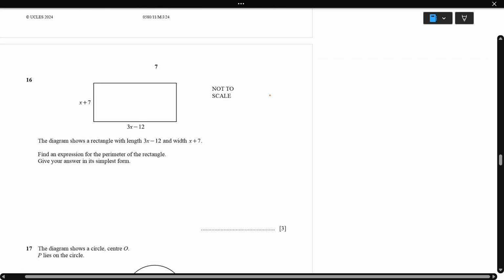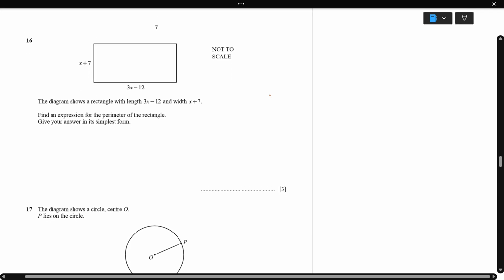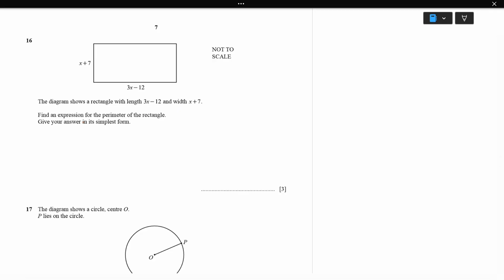The next question is question 16. The diagram shows a rectangle with the length 3x minus 12 and the width x plus 7. Find an expression for the perimeter of the rectangle. Perimeter is 2 times length plus 2 times breadth. So 2 times 3x minus 12 plus 2 times x plus 7. When I expand this, it is 6x minus 24 plus 2x plus 14. So I'll take together 6x plus 2x, which is 8x, and negative 24 plus 14, which is negative 10. The answer is going to be 8x minus 10.